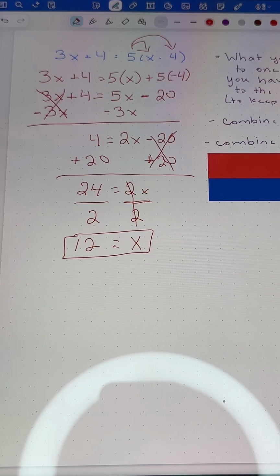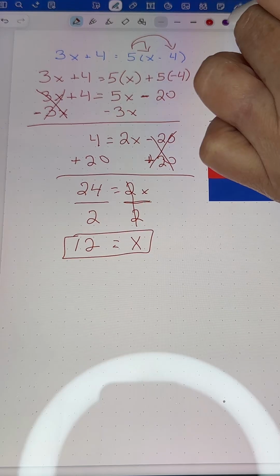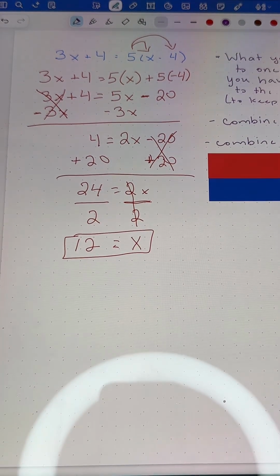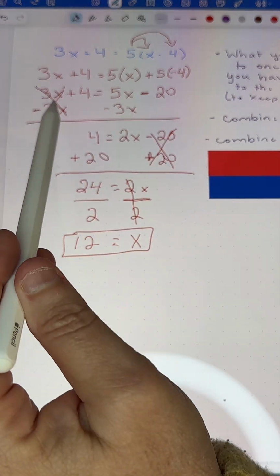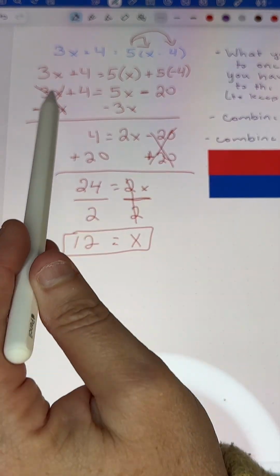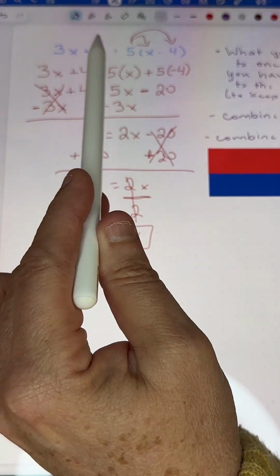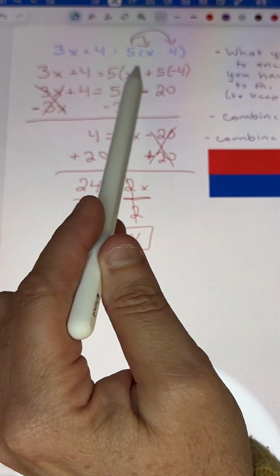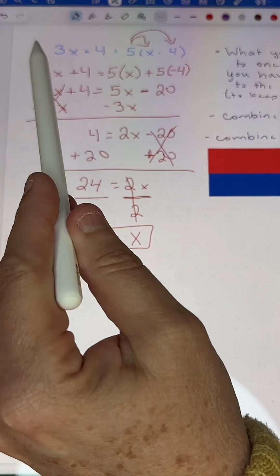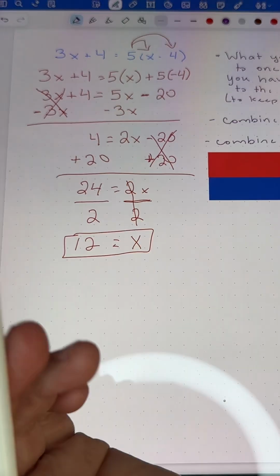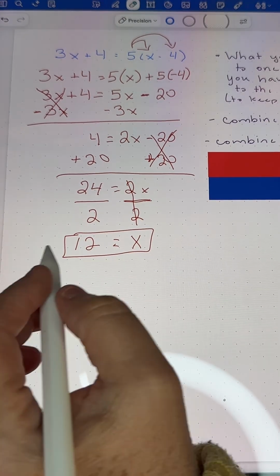Now, like I said, the good thing about equations is you can always check your work. And how we do that is, if I'm saying 12 equals x, then I am saying that those two things are the same value. So in theory, I can go up, and instead of putting x here, I can put a 12 here. And when I work these out, if I'm saying both sides are equal to each other, they should be the same value. So if this is true, whatever number we get on this side is going to be equal to whatever number we get on this side. Okay, so let's do that.